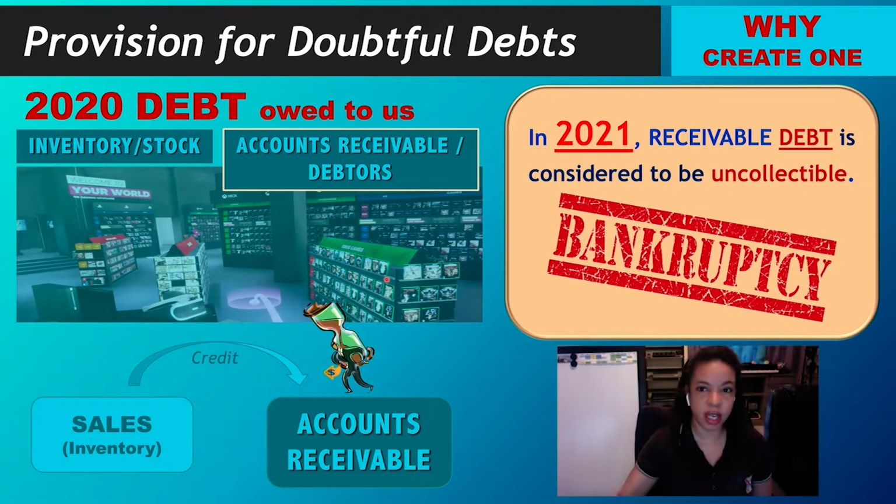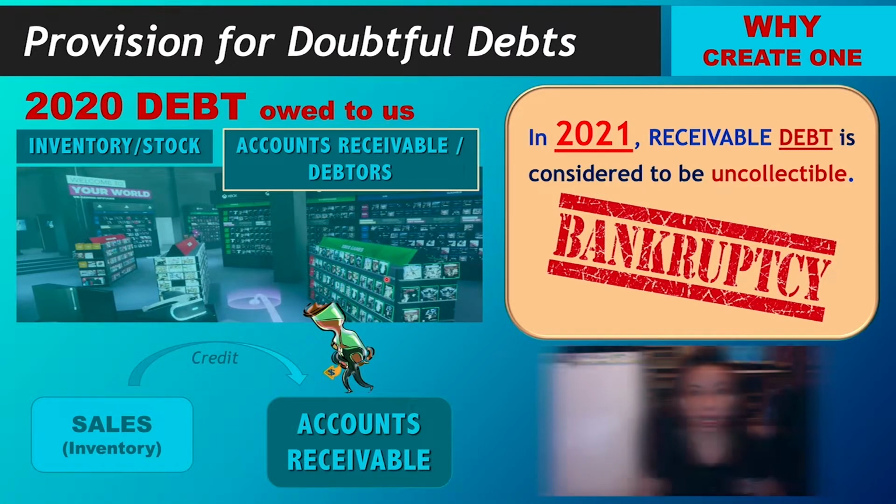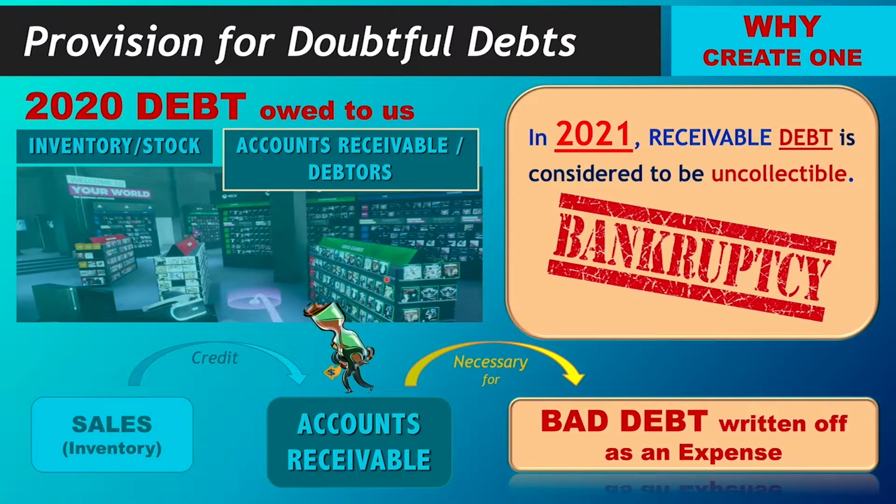Fast forward, we are now in 2021 and all of a sudden the 2020 debt is uncollectible. What do we have to do in 2021 as it becomes uncollectible? We find it necessary to go and write off that bad debt. But which year are we writing it off in?